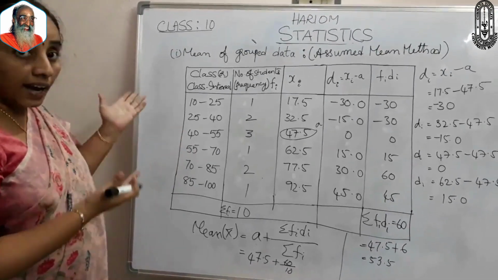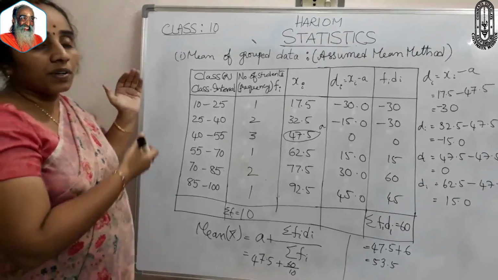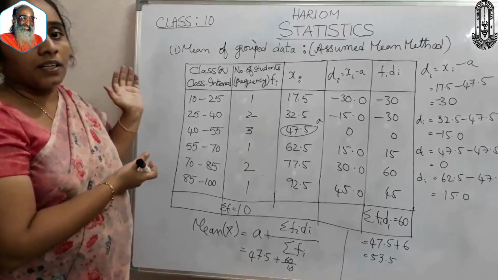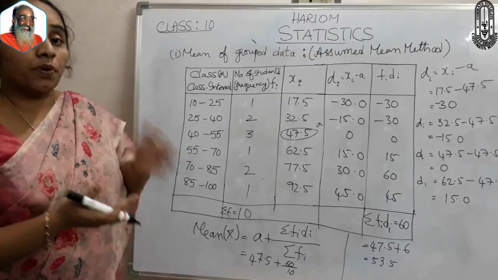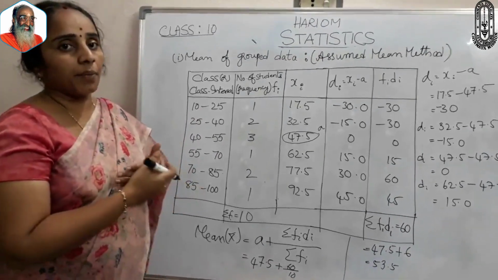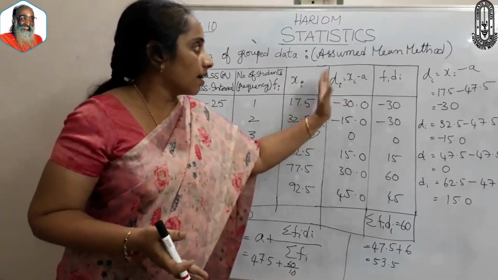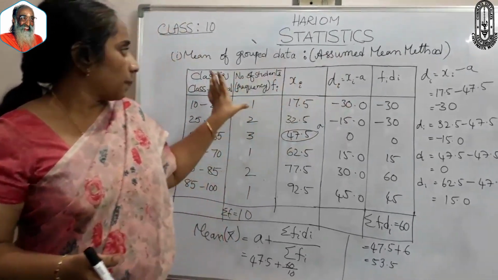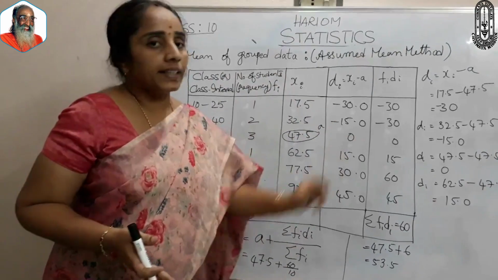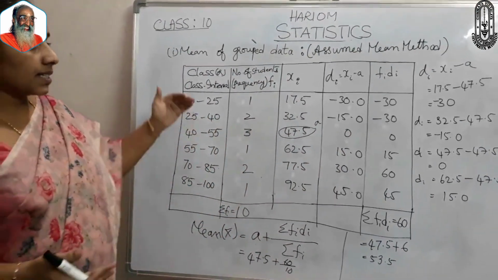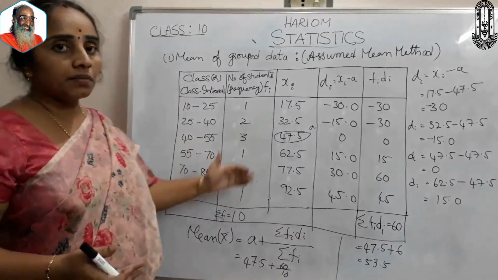But if the values become larger, you are not able to find the products and their summation. So here the xi values are condensed. This is the assumed mean method.